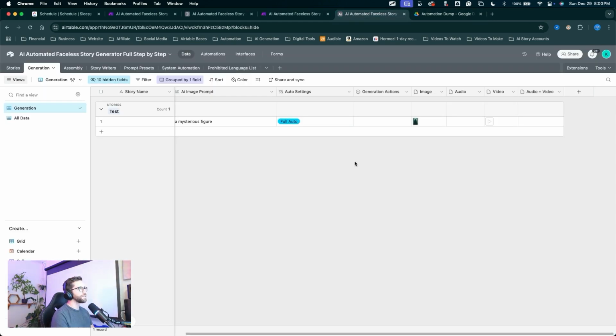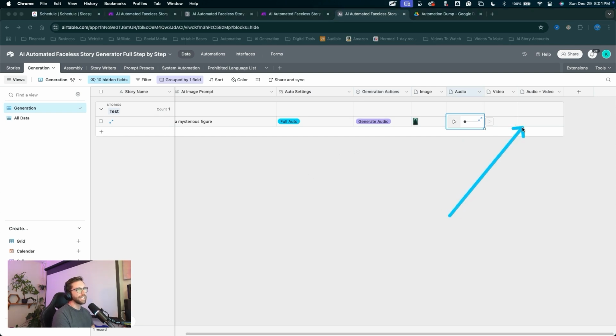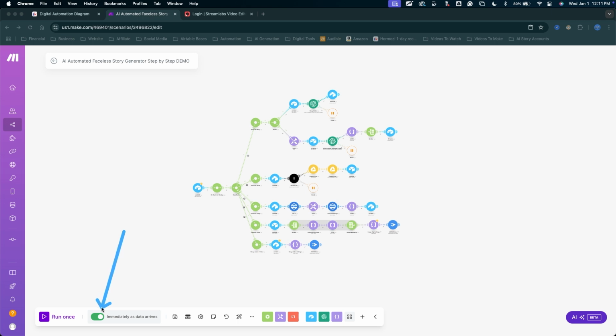I knew we were going to have to troubleshoot. Let's jump back into Airtable. We can set the generation actions to generate audio, and that'll pop that audio back in there. There it is. Excellent. Okay, so all we needed was to get that data to run through that last chain. Now, since we have our scenario running and we have our automatic settings set, as soon as the audio hits that field, that will run down this chain automatically.